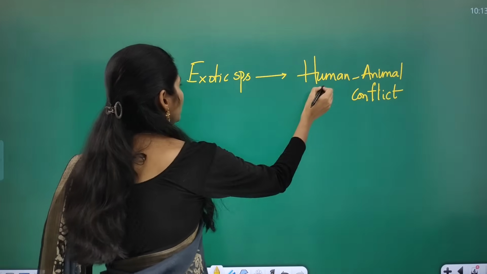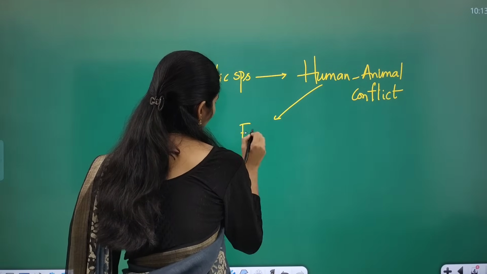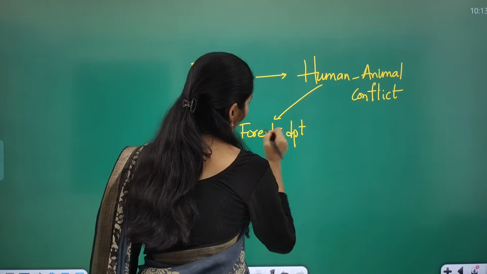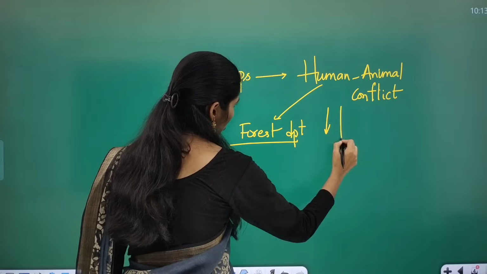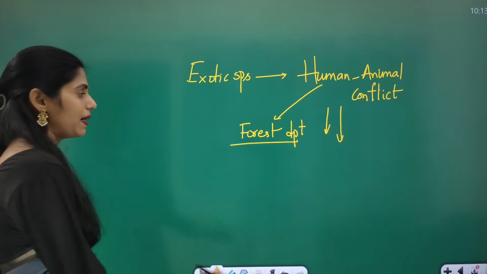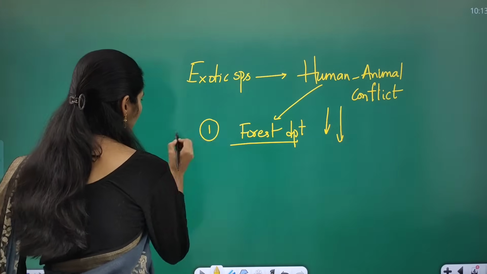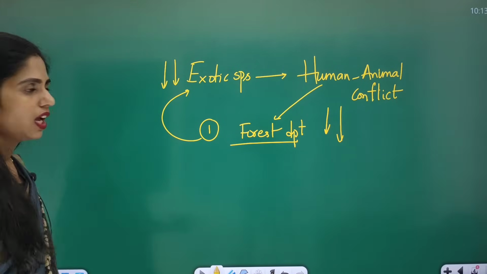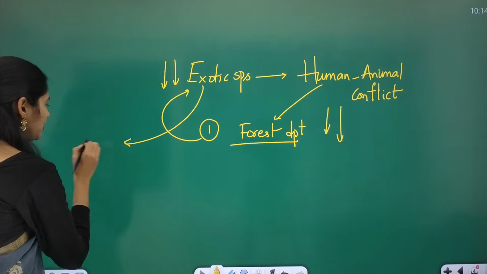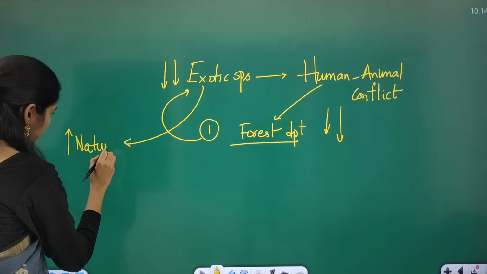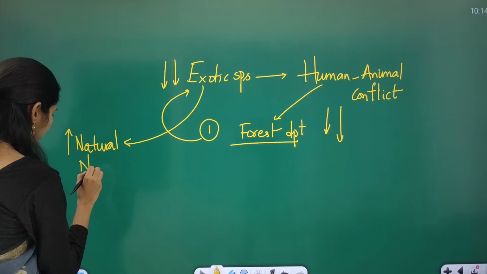So because of this, the forest departments of states started working to find a solution to decrease this human-animal conflict. Especially the Kerala Forest Department came up with one solution: we have to decrease exotic species, and in place of exotic species we have to increase native species in that region.